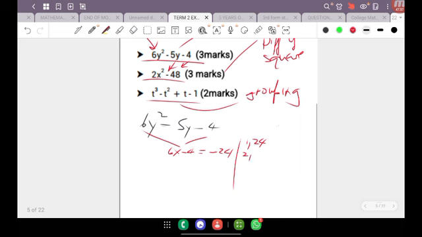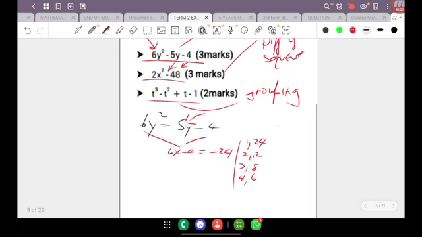I know that 2 times 12 will give me 24, 3 times 8 will give me 24, and 4 times 6 will give me 24. So all of these pairs can give me a product of 24, but only one pair can give me the product of 24 and also produce the middle coefficient of negative 5.